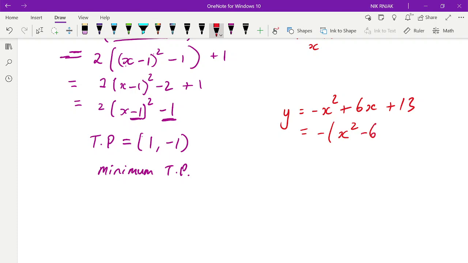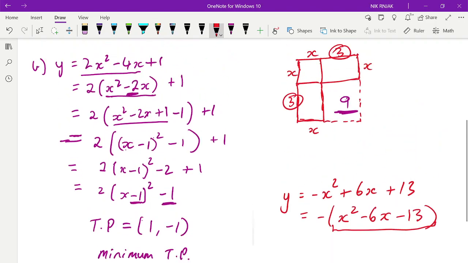So you could go negative x squared take 6x, and then you could have plus, take 13. Okay, and then you do completing the square on this bit here and just have the negative sitting on the outside. All right, I hope that helps.